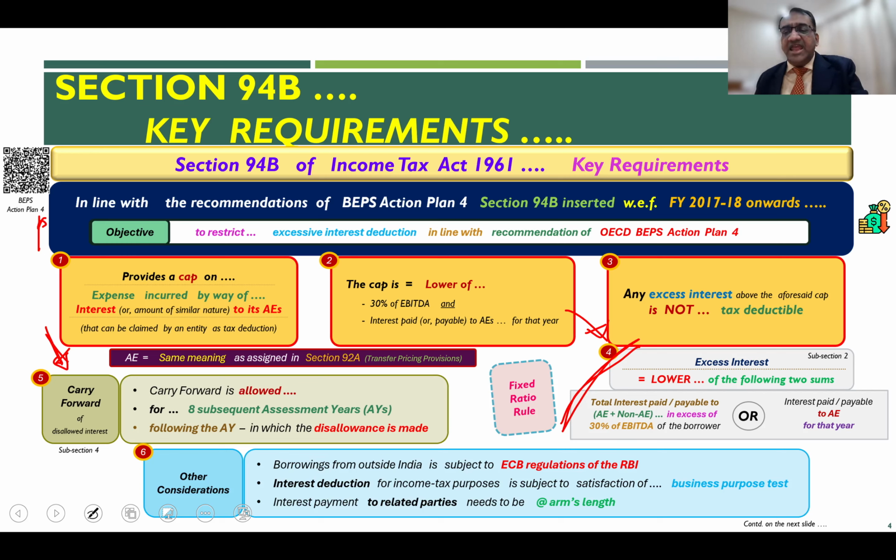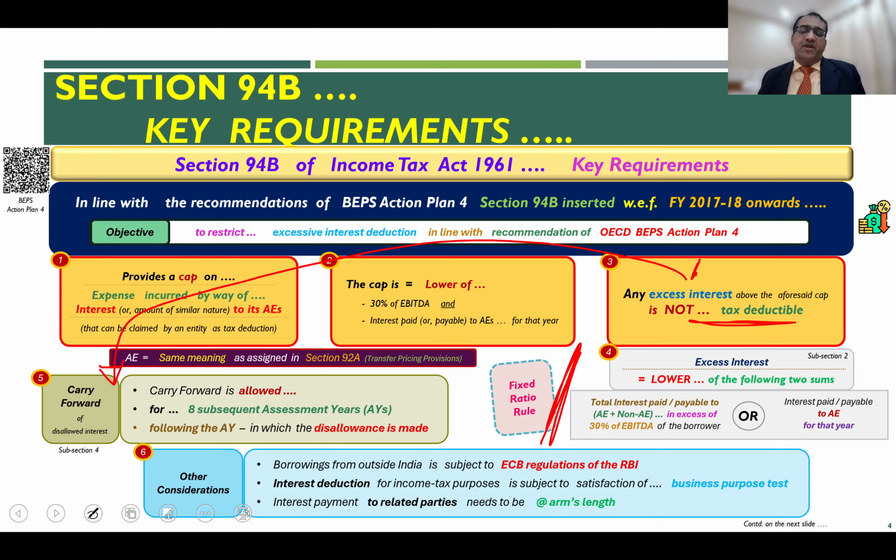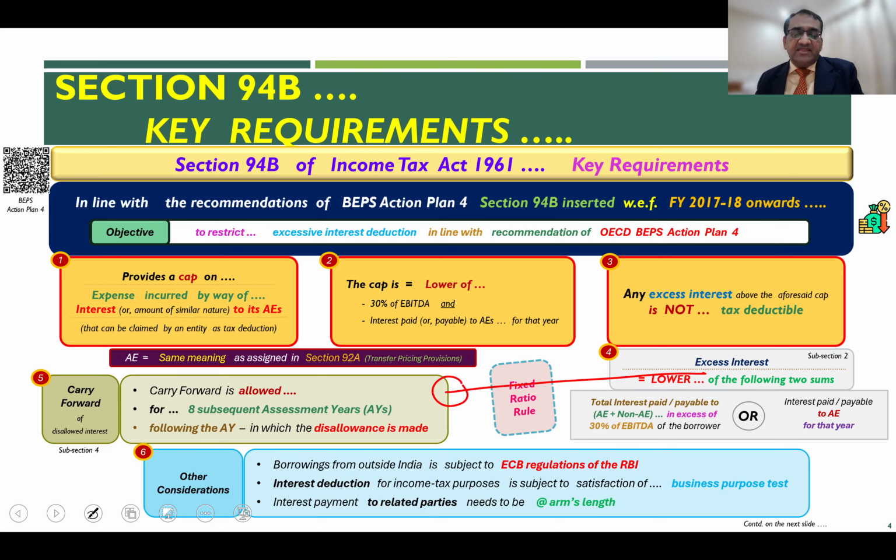So therefore, even under Section 94B, carry forward of disallowed excess interest is permitted. So if there is an excess interest which is disallowed in a particular year, such disallowed excess interest under the Indian law can be carried forward for 8 subsequent assessment years following the assessment year in which disallowance is made. What it simply means is, let us say that you are at this year.